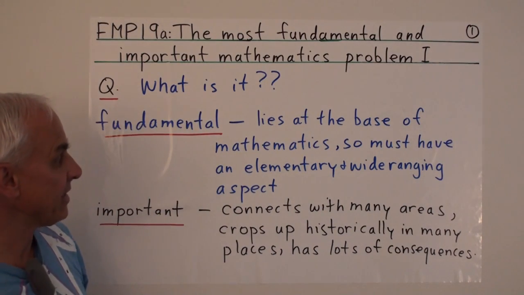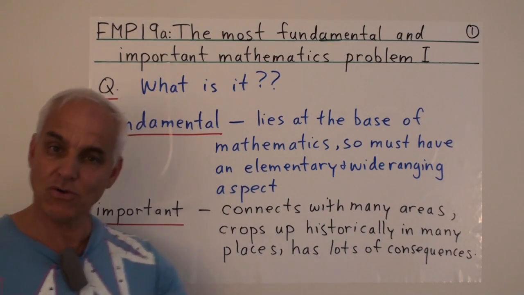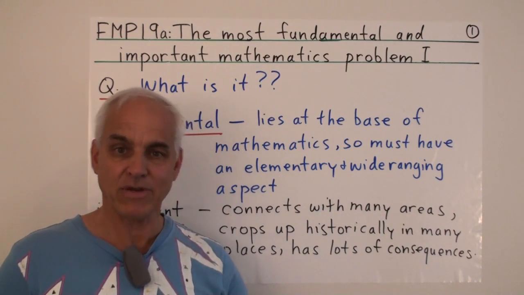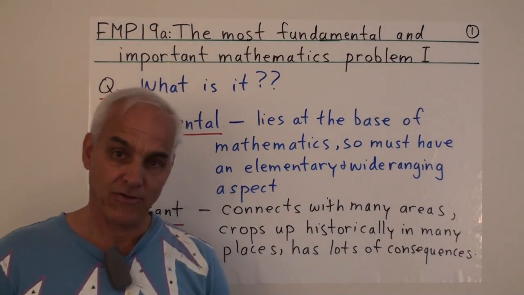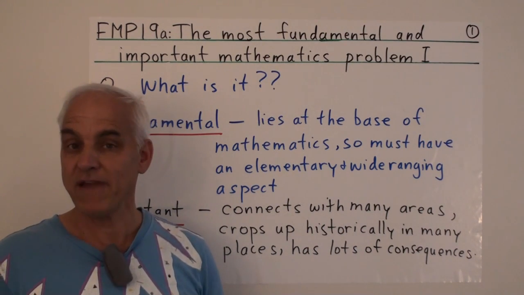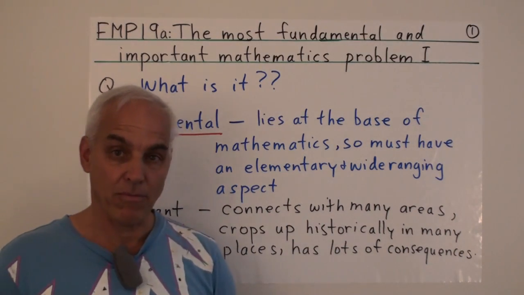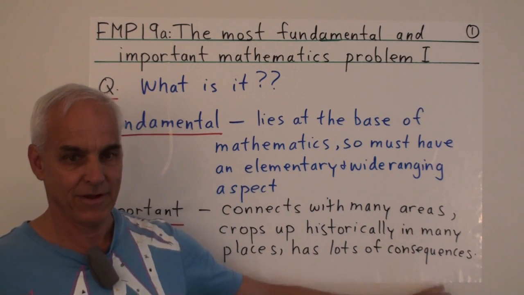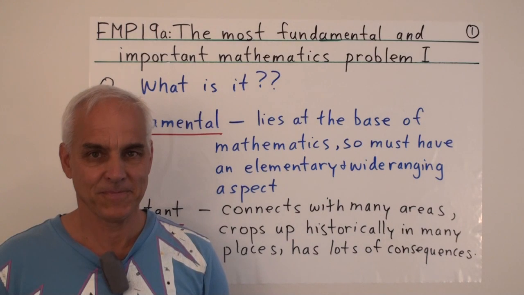It's fundamental in the sense that it lies at the base of mathematics. It has a sort of elementary aspect and also a wide-ranging aspect. It affects a lot of different mathematics at a very foundational level. It's important because, first of all, it connects with many areas, but we'll also see that it crops up historically in a lot of different places. A lot of famous mathematicians have, at some point or another, wrestled with this problem, or some aspect of it. And it has lots of consequences. So the way we answer this problem affects a lot of different mathematical theories.